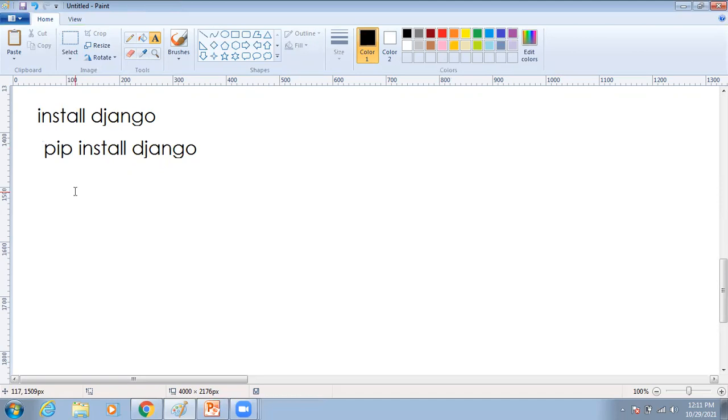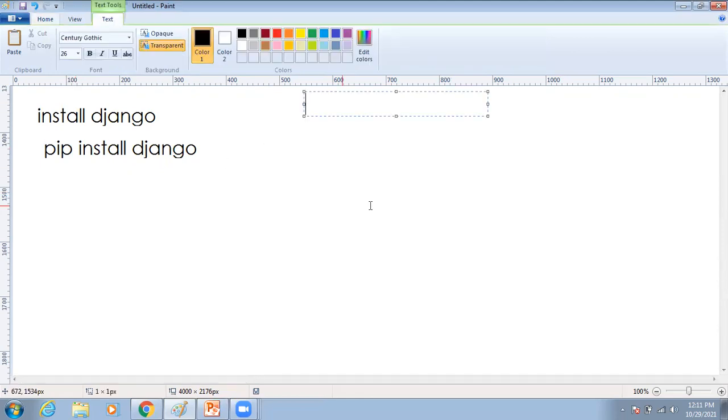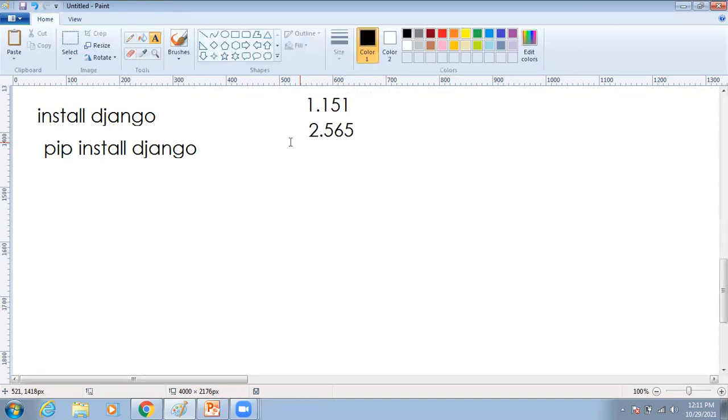For example, if we join any company and for the last 2 years they have been working on one project, at that time, for example, the version was 1 point something, and the current latest version is 2 point something. We joined recently, so when we run pip install Django, automatically it will install the latest version. But the previous people are using one older version only.